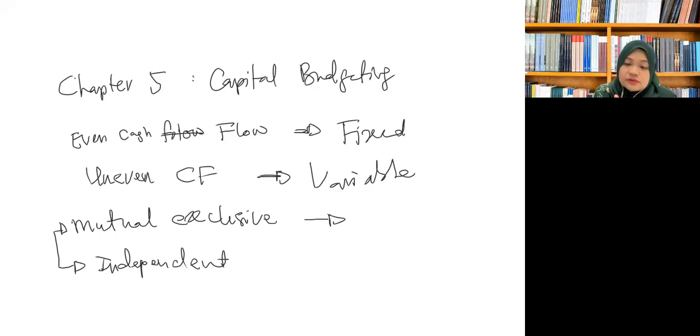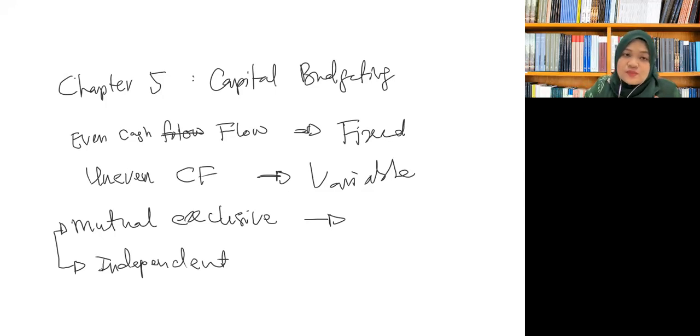For example, if the choices of the projects come from the food and beverage industry, so all choices are from the food and beverage industry. Basically, you just need to choose which one is the best investment.